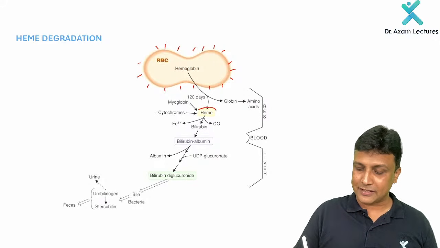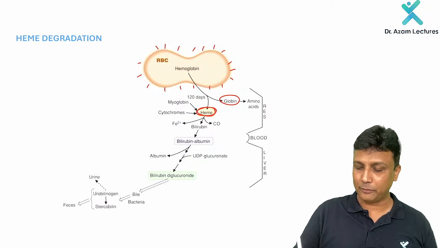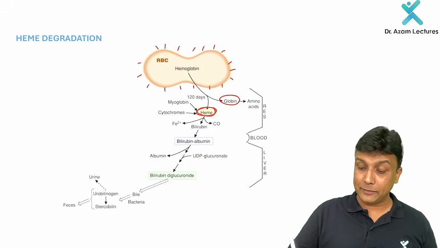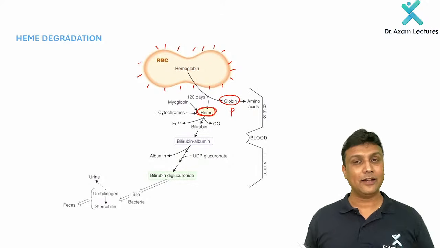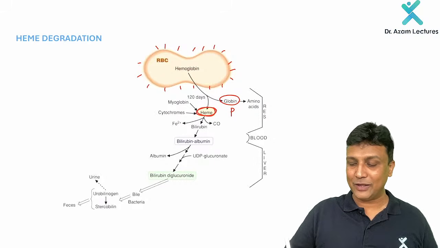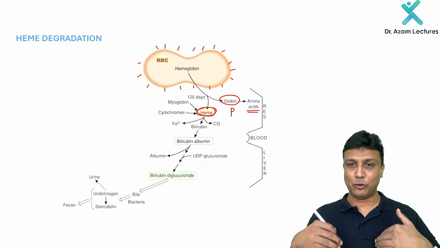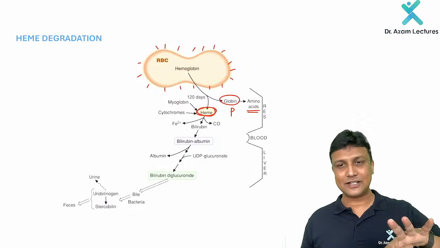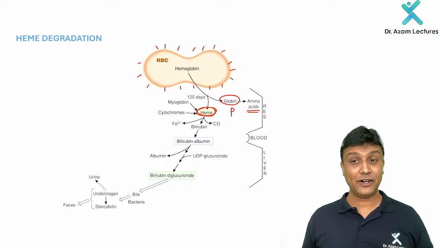Hemoglobin will have two parts here. One is the heme part, another one is the globin part. We know that globin is the protein part, and it is going to break down to form amino acids, and amino acids will be reutilized in our body. They have many important functions.